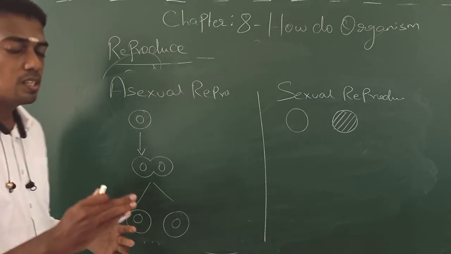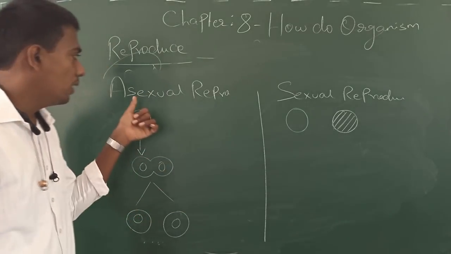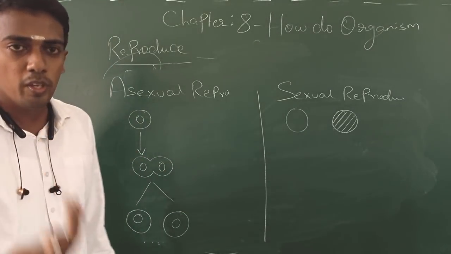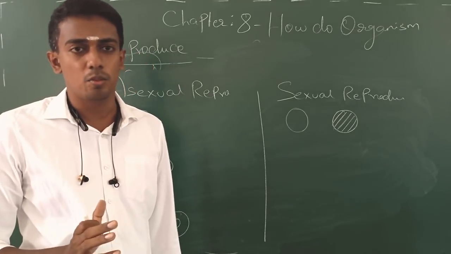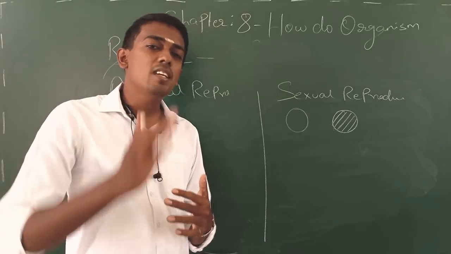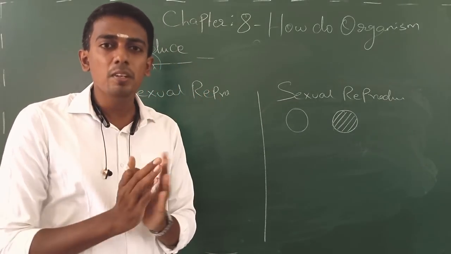Again and again telling you students, let me tell you in Tamil, அதாவது வேரியேஷன் இல்லை அப்படின்னு நம்ம சொல்லலை. ஏசெக்ஷுவல்ல வேரியேஷன் இருக்கும், பட் அது நோட்டீஸ் பண்ண முடியாத அளவுக்கு ரொம்ப மைல்டா இருக்கும். புரிஞ்சா? But here in case of sexual reproduction, the variation is very clear and prominent. Prominent in the sense what? It is more visible clearly.